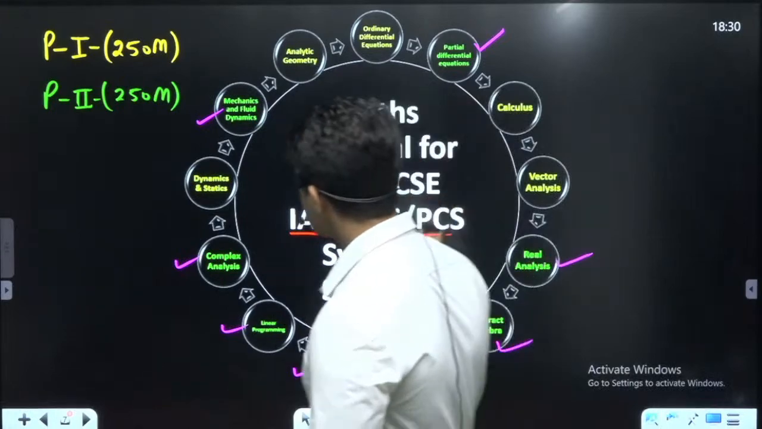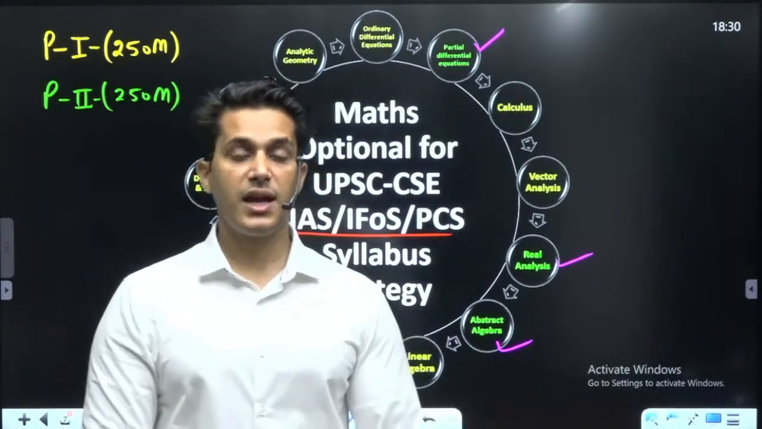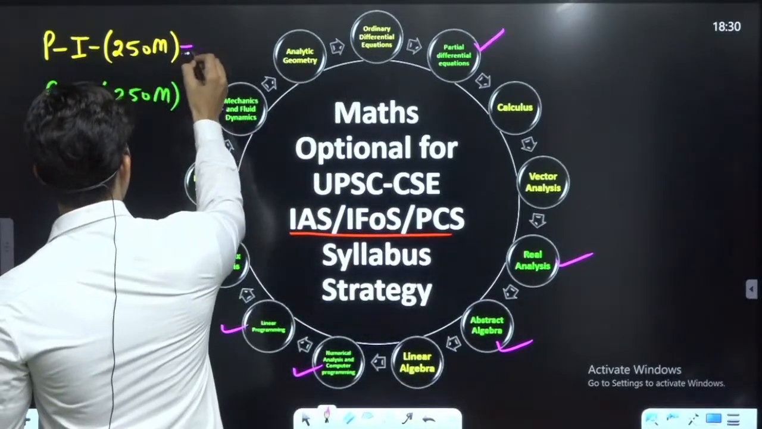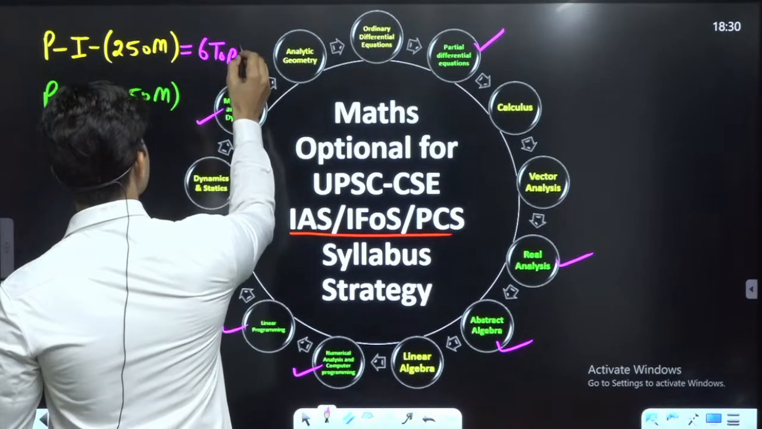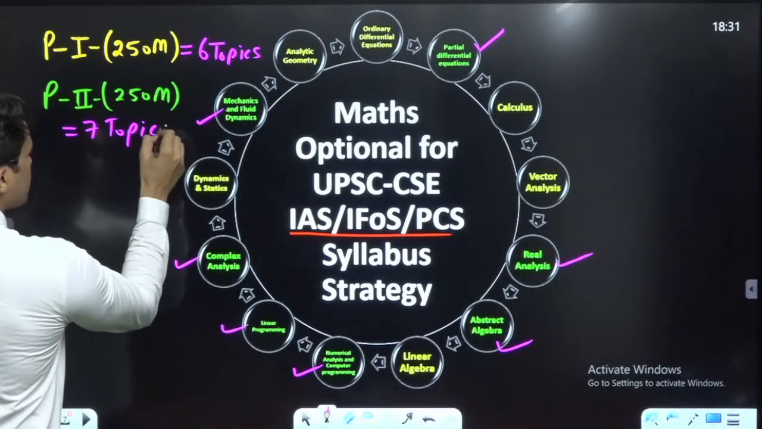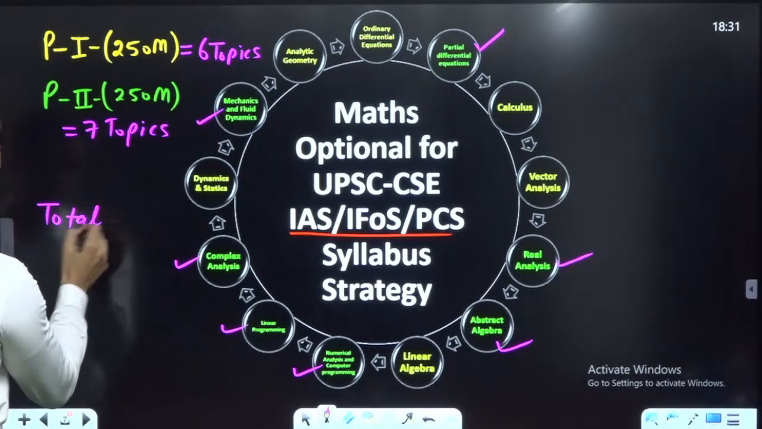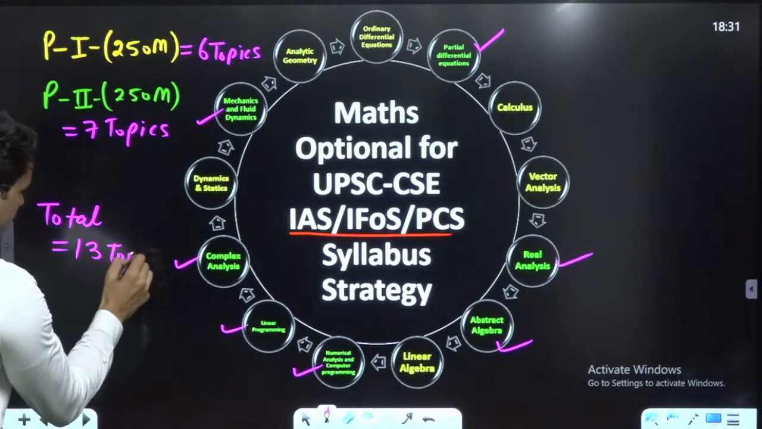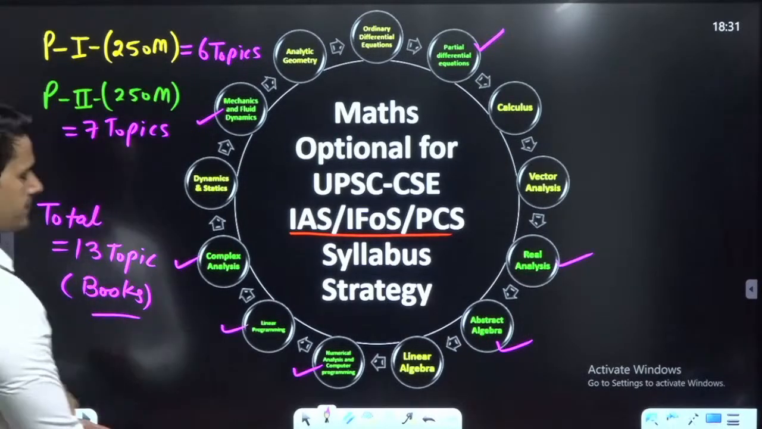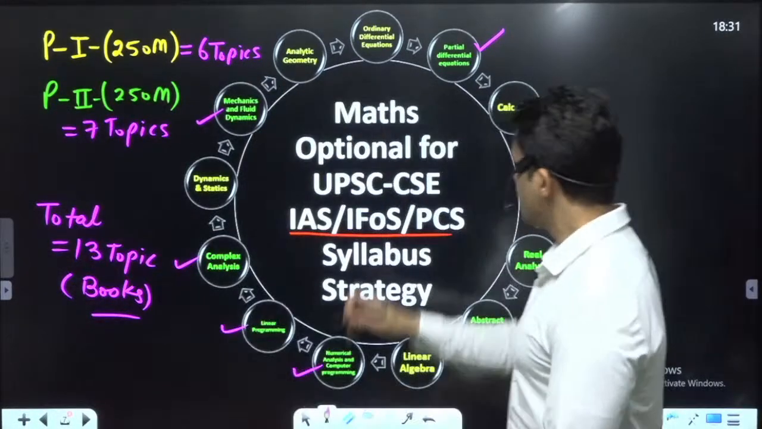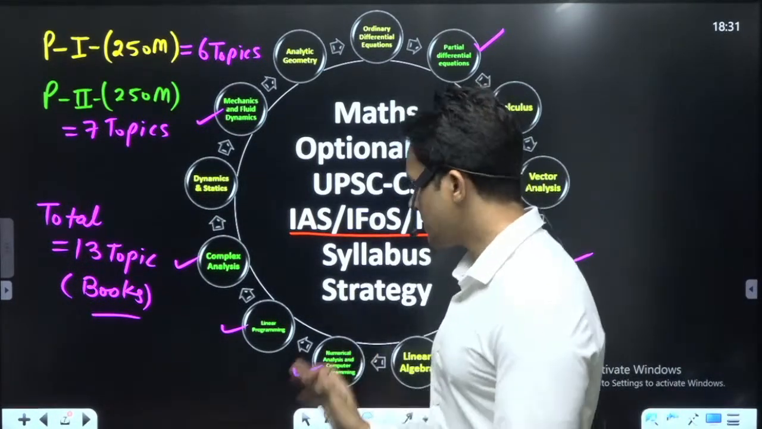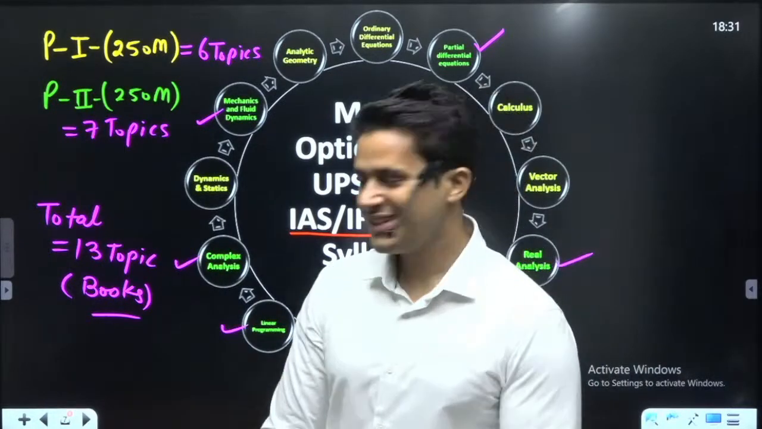Okay, so these 13 topics are divided into papers. First, paper 1, which has 6 topics, and paper 2 has 7 topics. So in total 13 topics are there, or it can be said that 13 books are there. Okay, you have to read 13 topics for the complete UPSC syllabus. Yes, this is very huge, and we will discuss that.